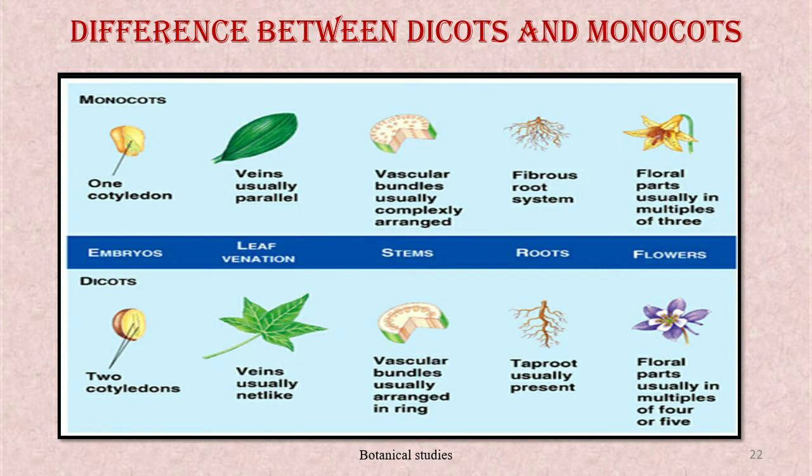Second, the dicotyledonous plants. The seeds are with two cotyledons. Leaves with reticulate venation, less number of open type of vascular bundles arranged in ring form. Root system taproot, and the flower is tetramerous or pentamerous. Example, gram, mango, apple, etc.